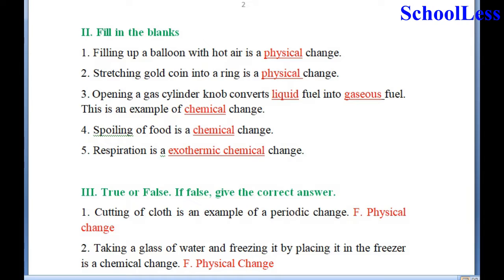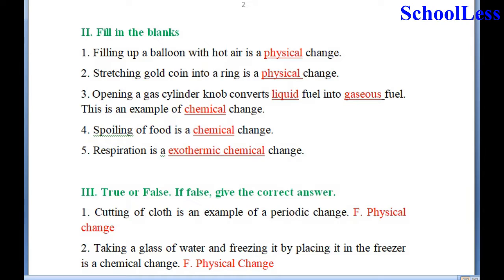Now coming to question 2, fill in the blanks. 1. Filling up of a balloon with hot air is a dash change. It is a physical change. 2. Stretching of gold coin into a ring is dash. It is also a physical change.